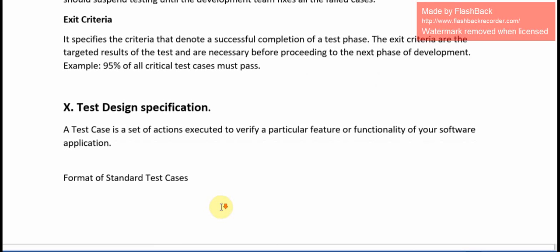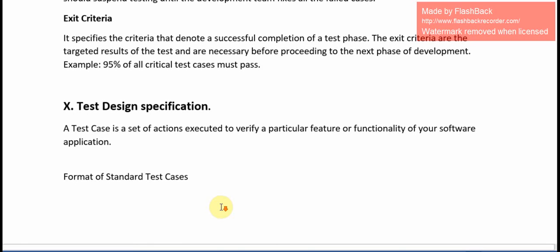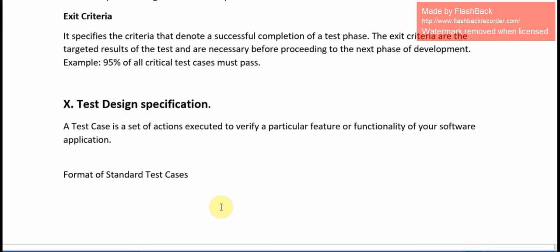Next, exit criteria. It specifies the criteria that denote a successful completion of the test phase. The exit criteria are the targeted result of the test and are necessary before proceeding to the next phase of development. Example: 95% of all critical test cases must pass. Then only we can exit the test.